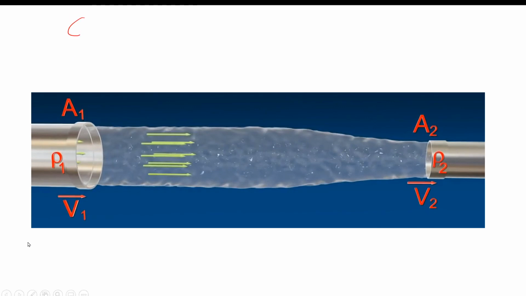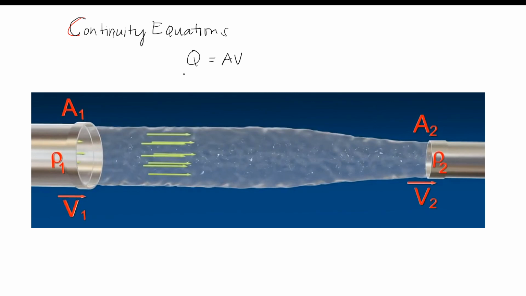Okay, I'll change the color so that I can write with my digital pad. So, continuity equation: when we talk about the continuity equation in fluid mechanics, it can be summarized with the following formula. Q equals A times V.